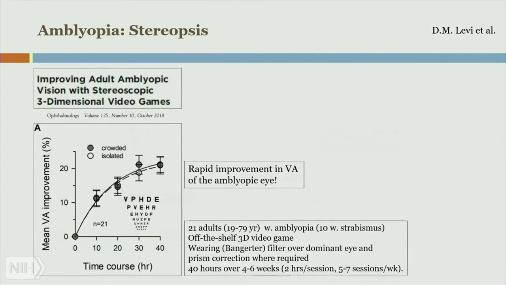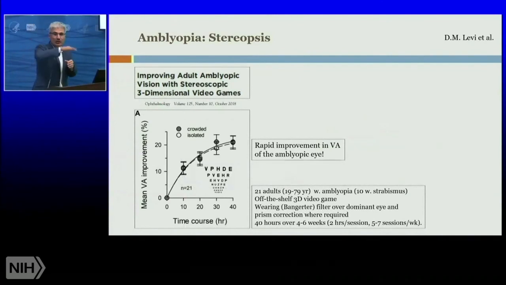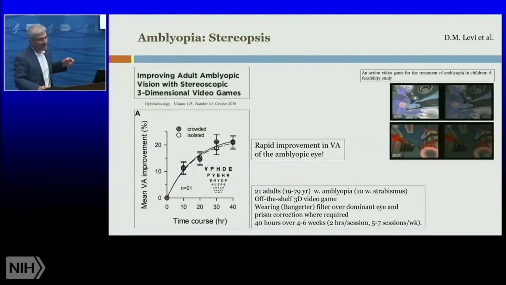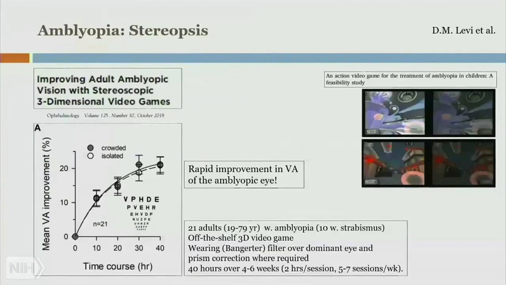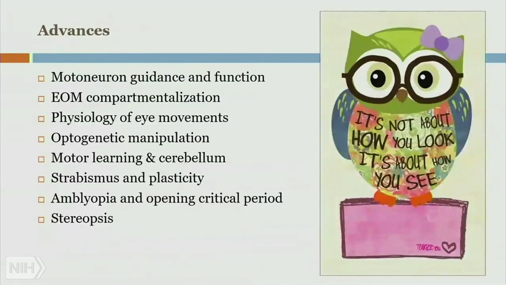All they need to do, first to weaken the strong dominant eye, is have these subjects practice this video game for about 4 to 6 weeks, maybe a couple of hours per session, and they get some very good response. Dr. Levi is also obviously interested in children, and he's got some very positive results in that domain as well. He's now interested in trying to come up with a custom-made system for children to get hopefully an even higher response rate.